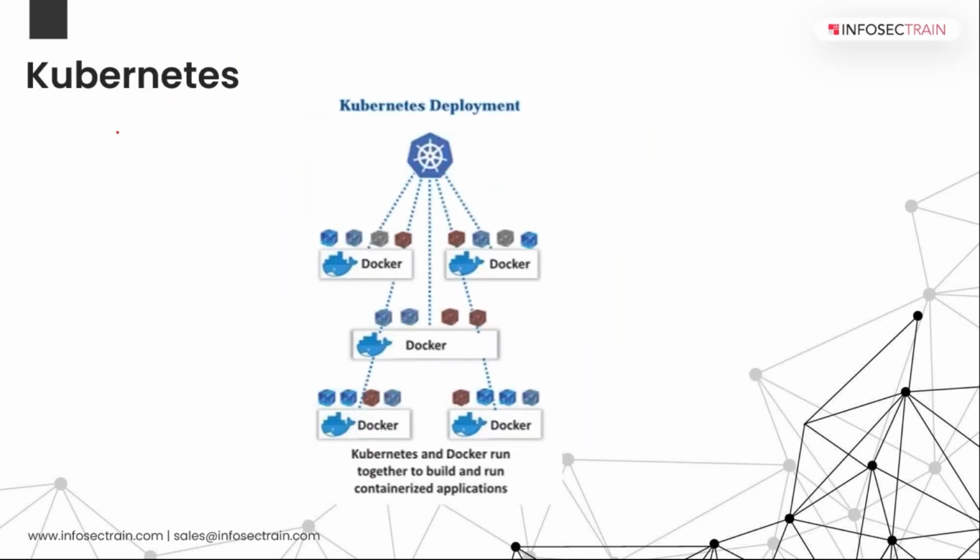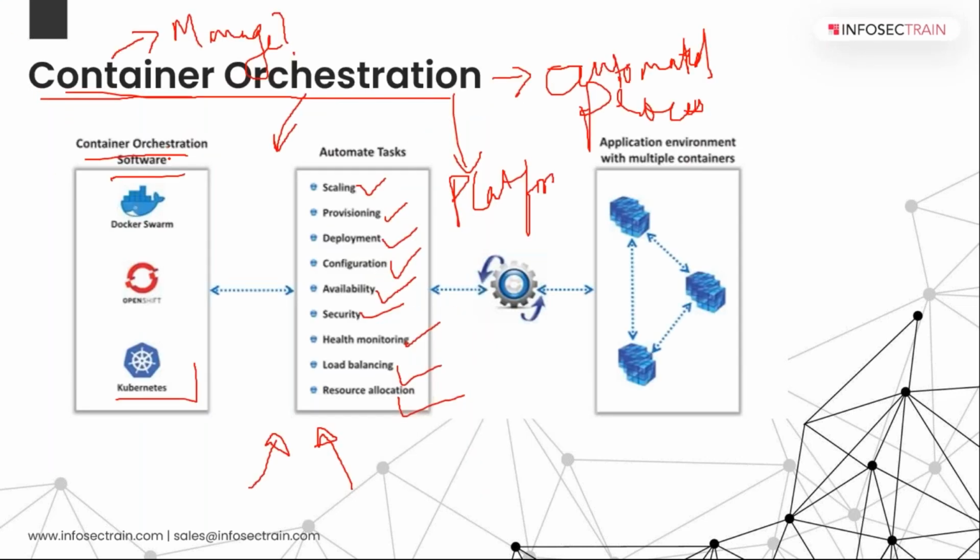Now comes the question: what is Kubernetes and why do we need it? As I said, Kubernetes is a container orchestration software or platform which will help me automate tasks according to that particular image.